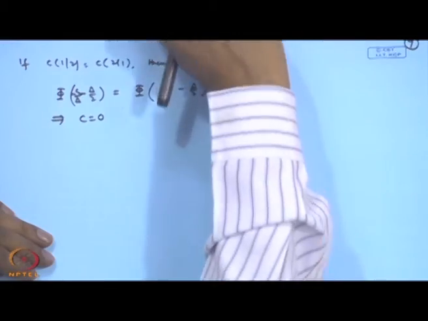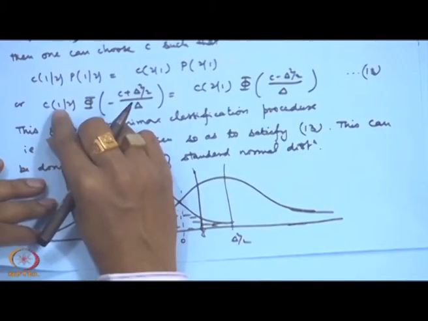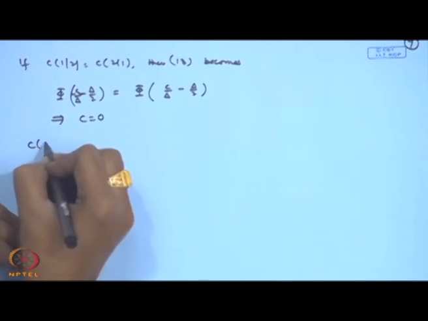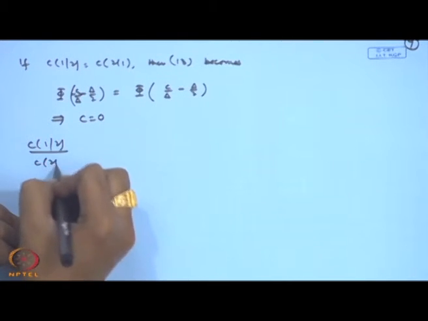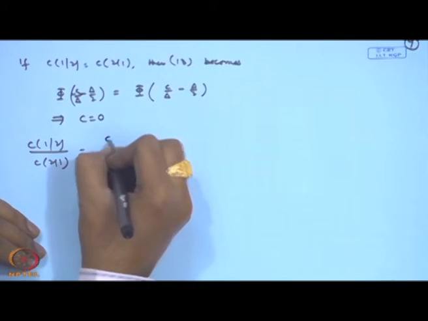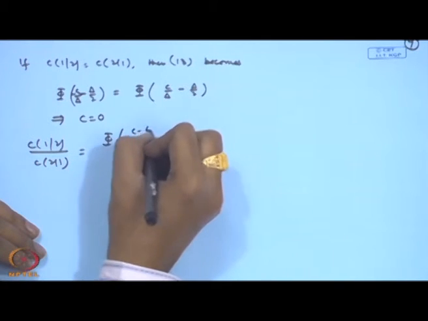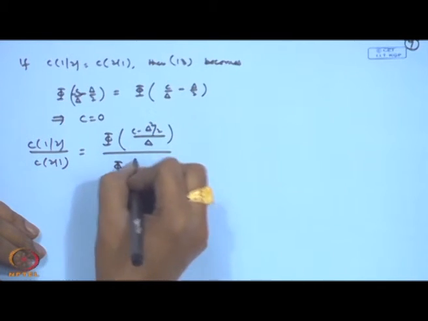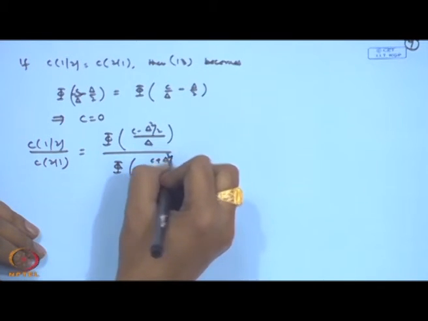We can also notice some further fact. If I consider the ratio C12 by C21, then what do we get? C12 by C21 is equal to phi of (C minus delta square by 2) by delta divided by phi of (minus C plus delta square by 2) by delta.